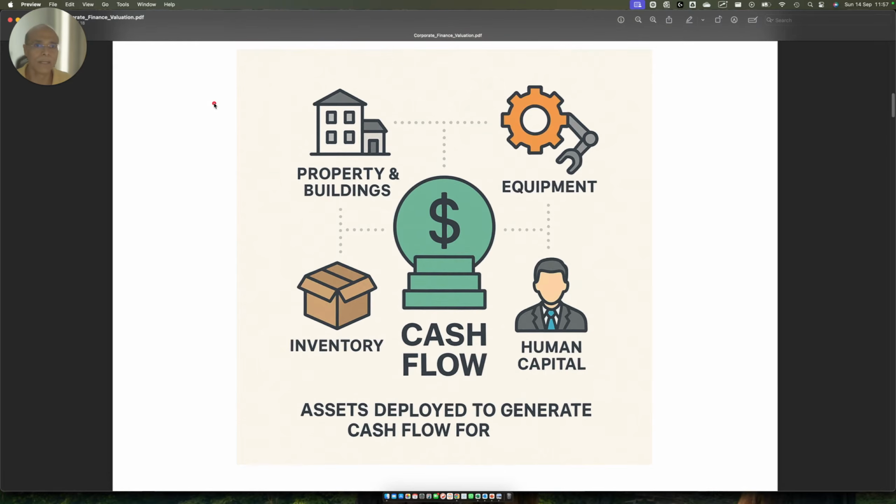So you have all these assets, and these assets are working together to generate cash flow. Now, friends, there is going to be a misconception here. People will say that we should dissect these assets and then add the value of each asset. That should also give us the same kind of cash valuation or same kind of cash flow. No. Let me give you an example, friends.